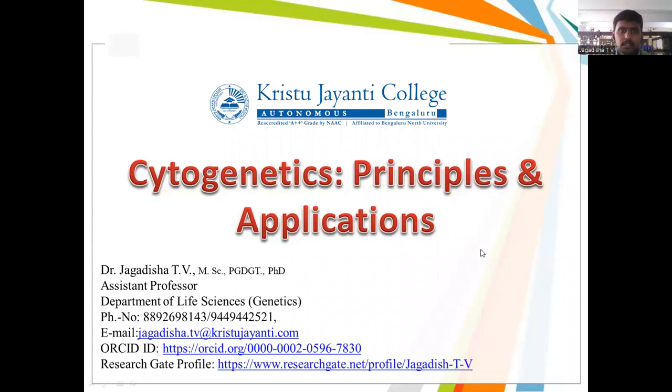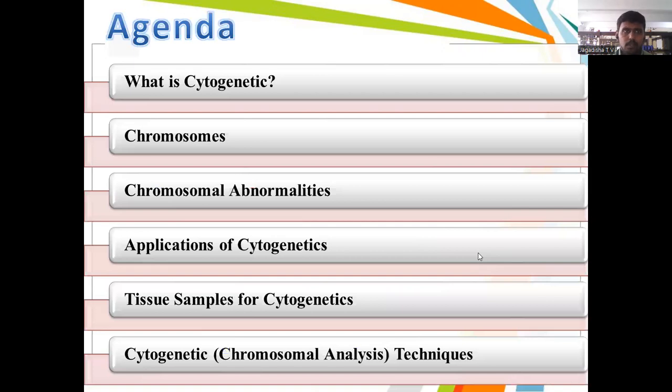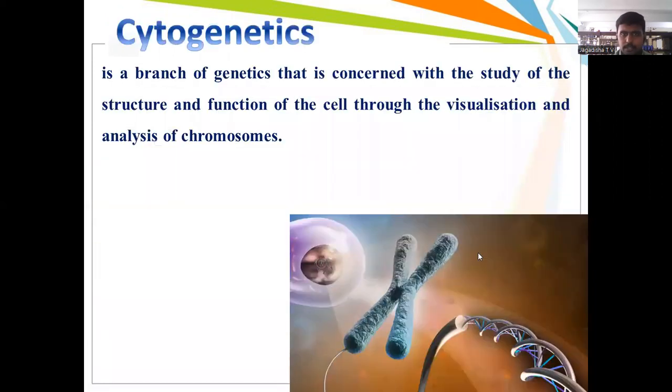So today we'll be discussing one of the important cytogenetic concepts, that is, principles and applications of cytogenetics. Before going to what is cytogenetics, this is the outline and agenda of today's topic. What is cytogenetics, what are chromosomes, what is chromosomal abnormality with respect to numerical and structural abnormality, and applications of cytogenetics, and there are various samples used for cytogenetics and cytogenetic analysis techniques.